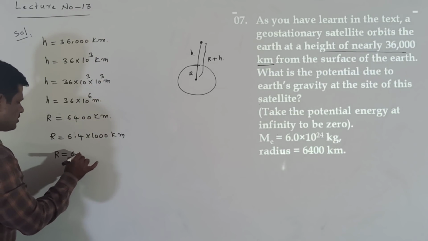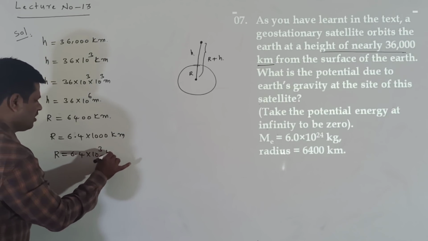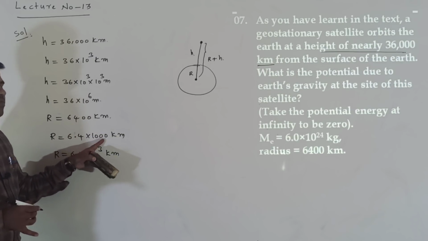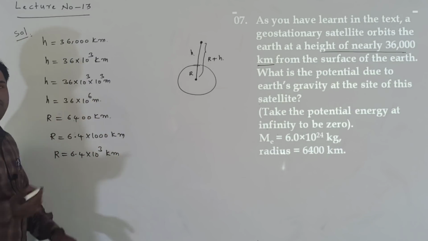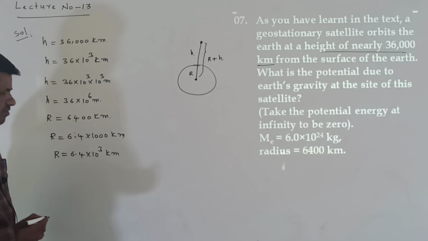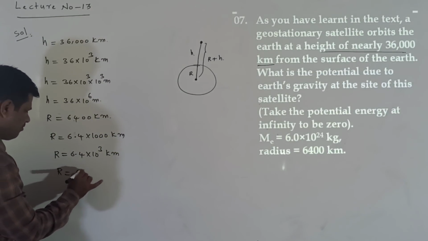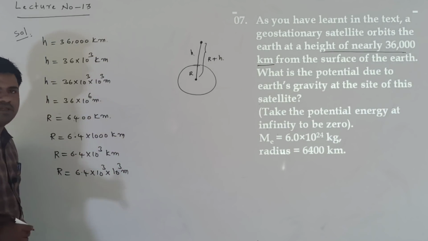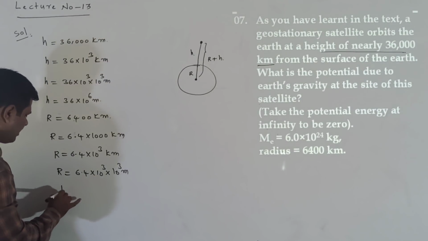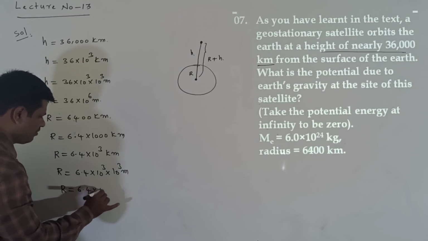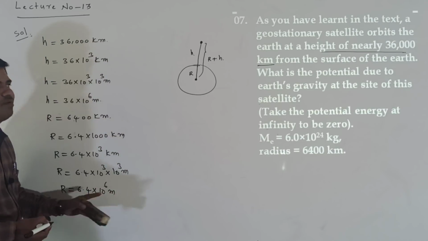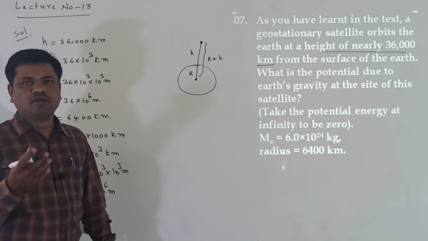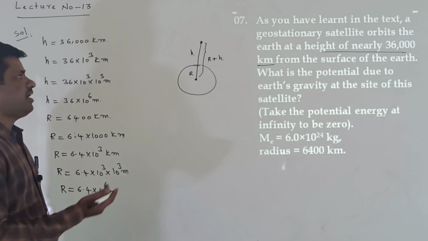Now this can be written as 6.4 into 10 power of 3 kilometers. So 6.4 into 10 power of 3 into 1 kilometer, which is equal to 10 power of 3 meters. So R is equal to 6.4 into 10 power of 6 meters. This value we already know. So the two values are changed here.